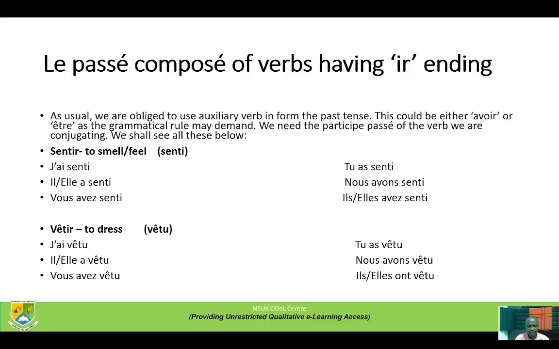J'ai senti, tu as senti, il ou elle a senti, nous avons senti, vous avez senti, ils ou elles ont senti. Vêtir, to dress. J'ai vêtu, tu as vêtu, il ou elle a vêtu, nous avons vêtu, vous avez vêtu, ils ou elles ont vêtu.